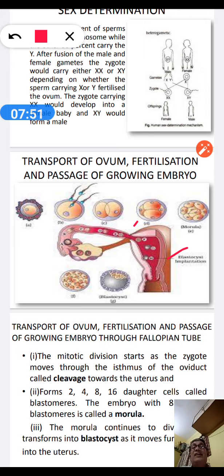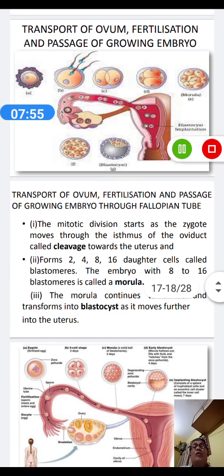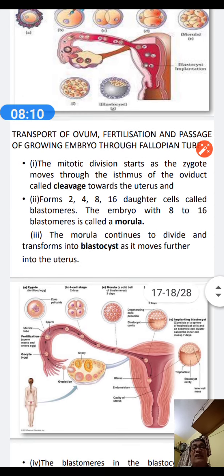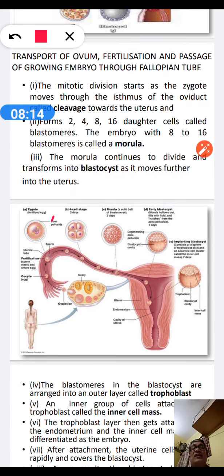Here the ovum, after the fertilization, will become 2 cell, 4 cell, 8 cell, 16 cell, the number increasing gradually. Here you see a much clearer picture: 2 cell, 4 cell, 8 cell, 16 cell, increasing like this.